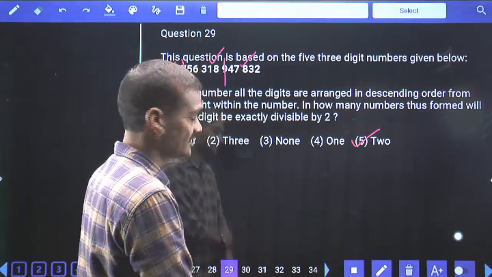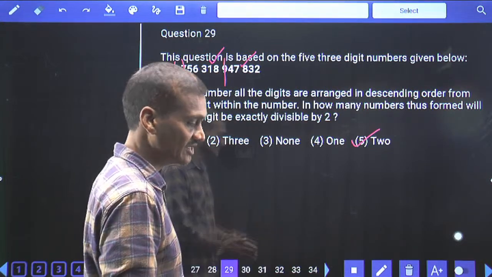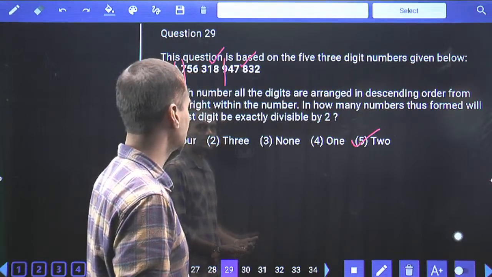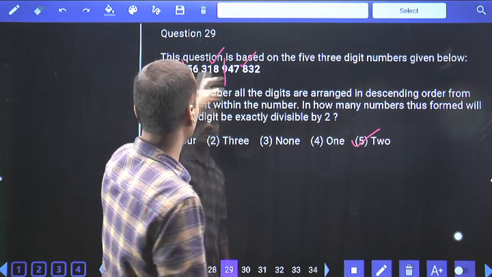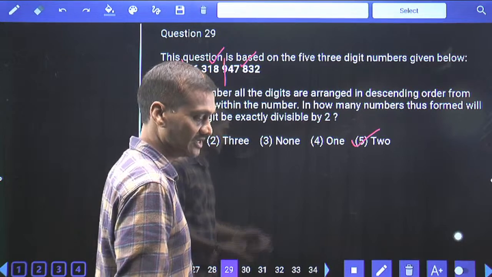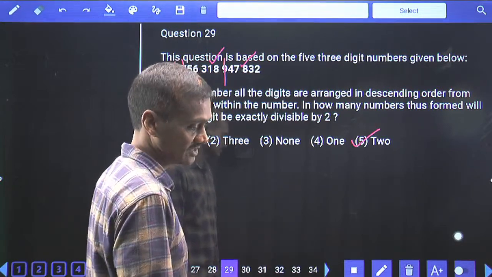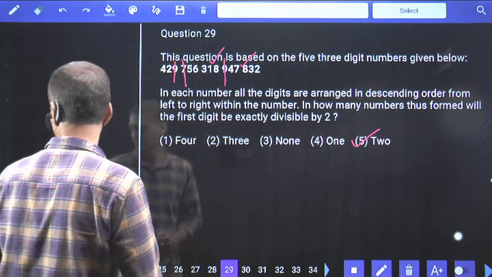It is not the second digit, it is the first digit divided by 2. That means the first digit must be an even digit. Then only it will be divided by 2. As the first digit is even, which digit is coming to the first place? Highest digit. Among the numbers we need to identify whether the highest digit is even or not. If the highest is even, it is divided by 2. Hence choice 5 is the answer, question number 29. Done with this? 29, choice 5 is the answer.